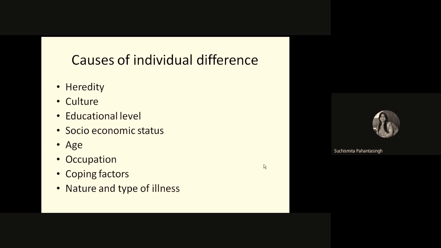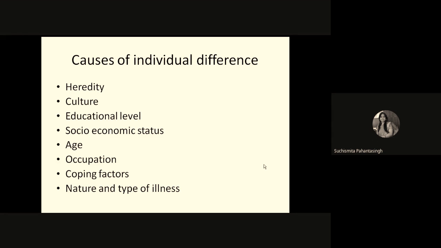Then culture. The environment in which you are born and brought up is very important for individual differences. Suppose someone is living in a good, nurturing environment, and one child is nurtured in a very criminal, stimulating environment.